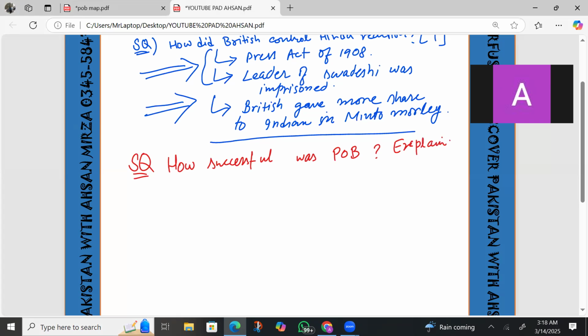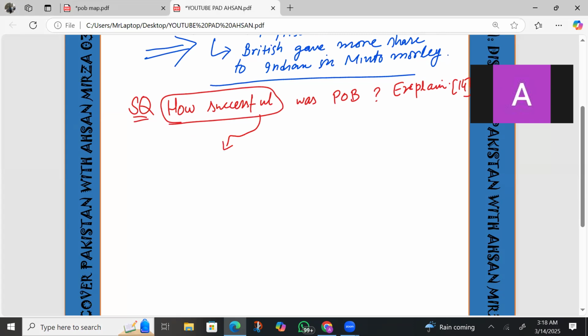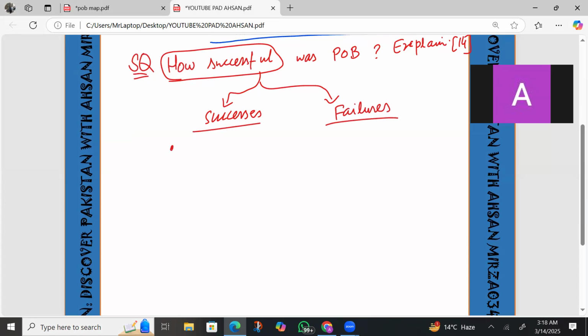Explain your answer. Whenever there is a how successful question, you need to write the successes of partition, and number two, you need to write the failures of partition. What were the successes? Successes are better administration in Bengal. I'm not talking about whole India. So better administration in that area.